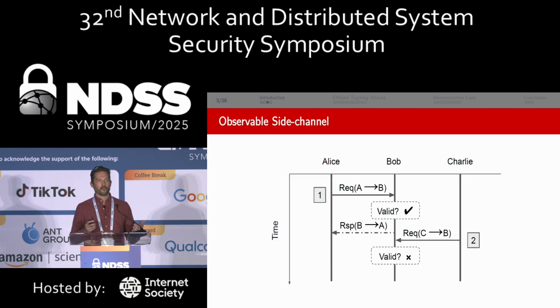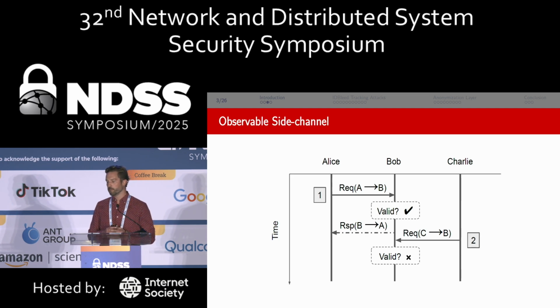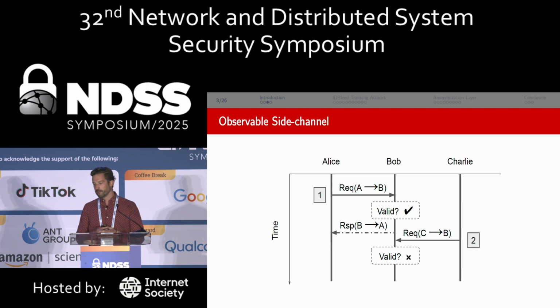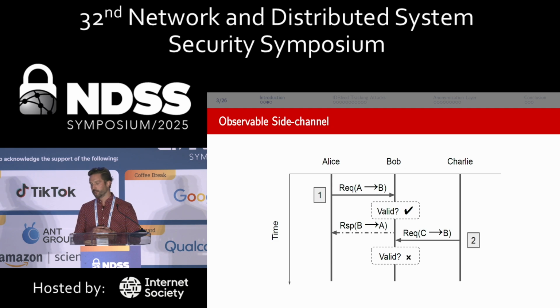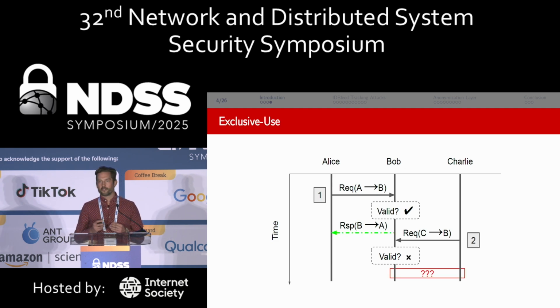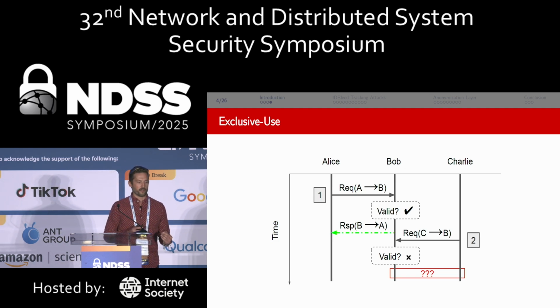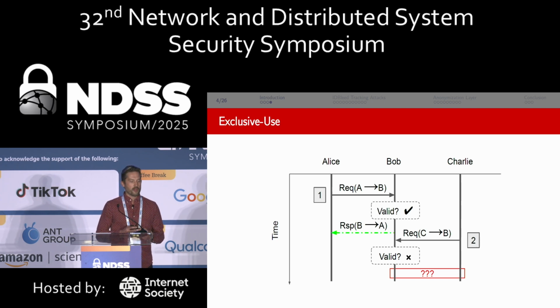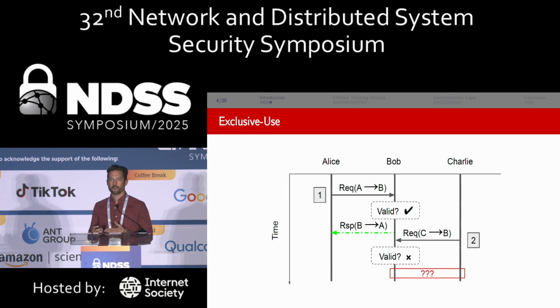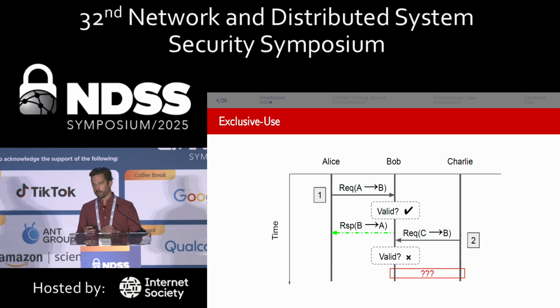So here's a pretty high-level look at an observable side channel. Here at 1, we've got Alice making a request to Bob. Bob determines it's valid and sends a response back to Alice. We also see Charlie at 2 make a similar request. Bob decides, hey, this isn't valid, and actually does nothing. So this is the essence of exclusive use. We can now infer that there's a trusted relationship between Alice and Bob, understanding the protocol and how they're communicating, and also that there's not a trusted relationship between Bob and Charlie.